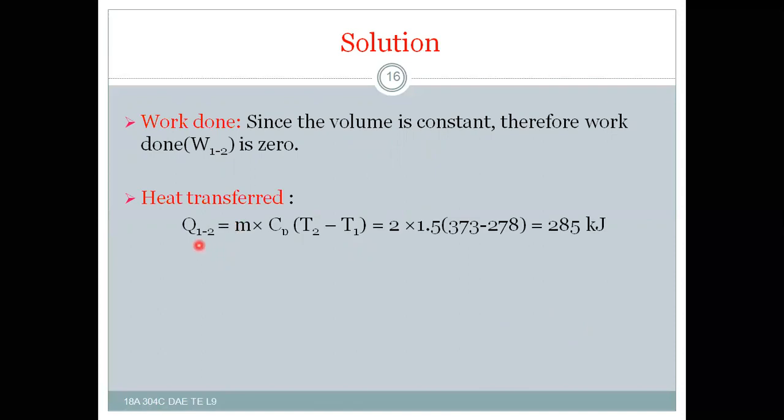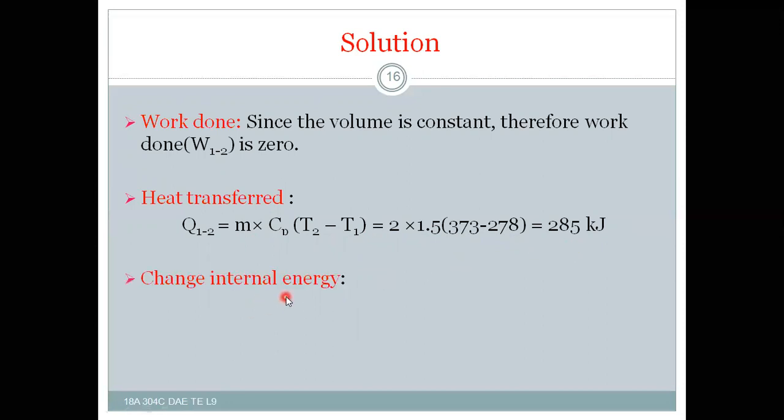So Q12 is equal to m Cv (T2 minus T1). This should be the Cv, not Cp. That is 2 into 1.5 into (373 minus 278). That is 285 kilojoules of heat transferred to the system.